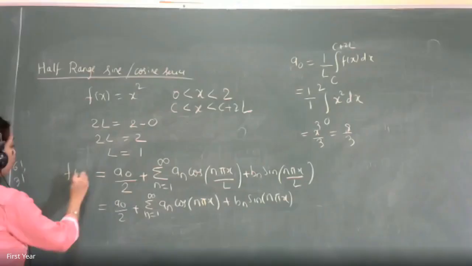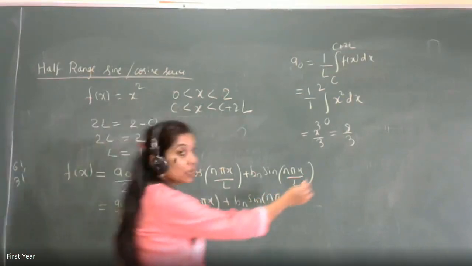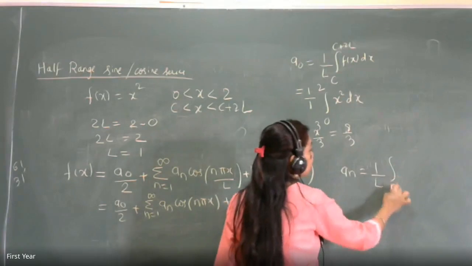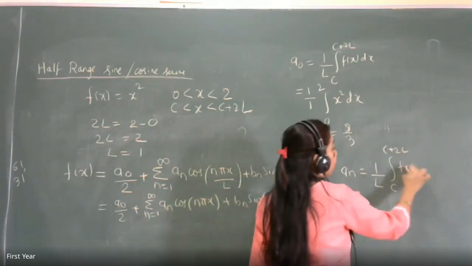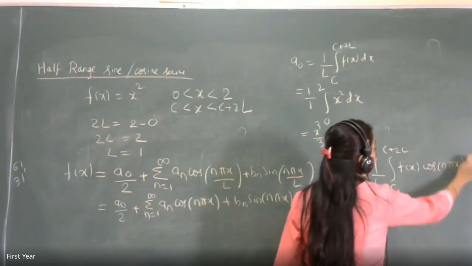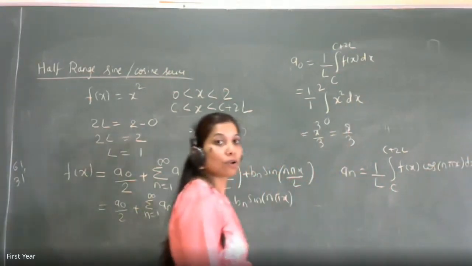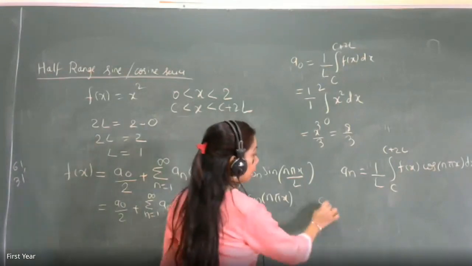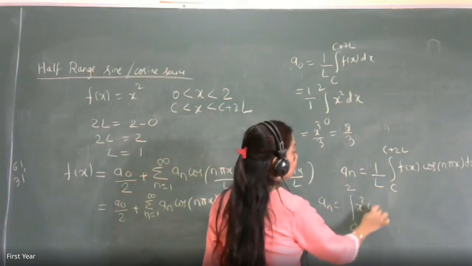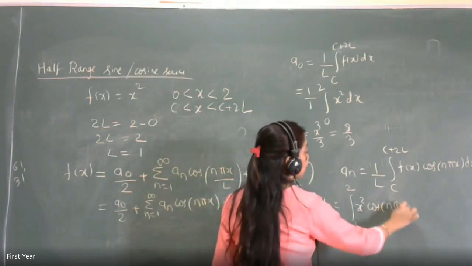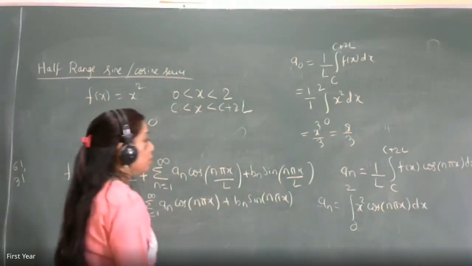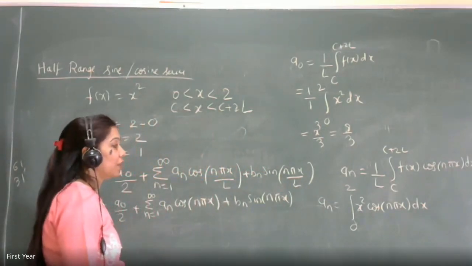Okay. So I'll write down the formula for an. You can see this part, na? an is equal to 1 by n integration c to c plus 2n f of x into cos of n pi x. Therefore, an will become 1 by 1 integration 0 to 2 x square into cos of n pi x. The multiplicity term will be different because the division by 2 is not there. We will get the value of a.